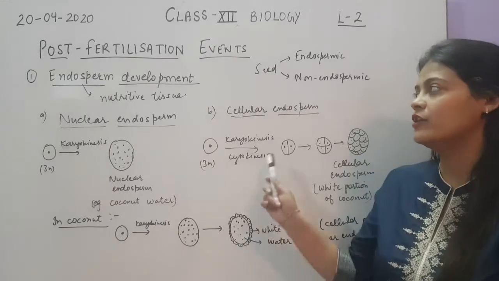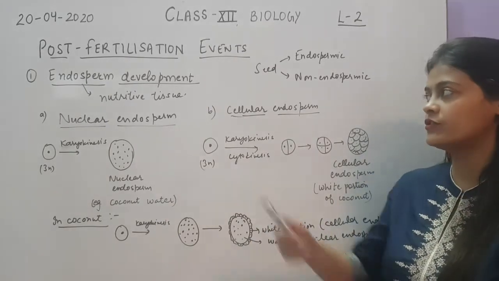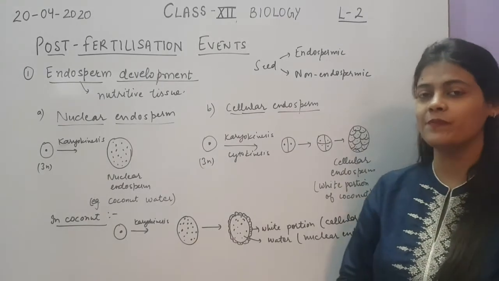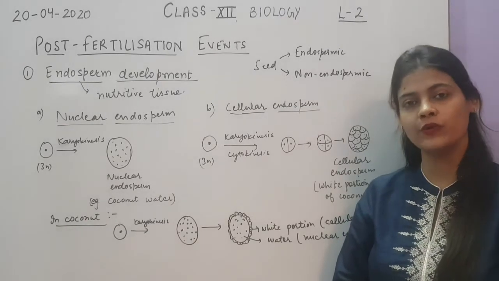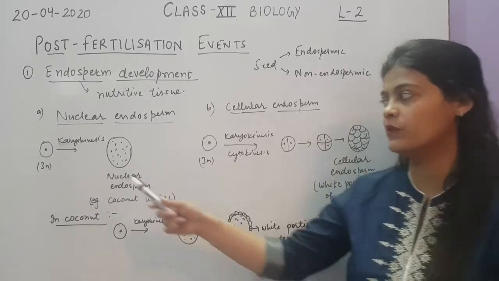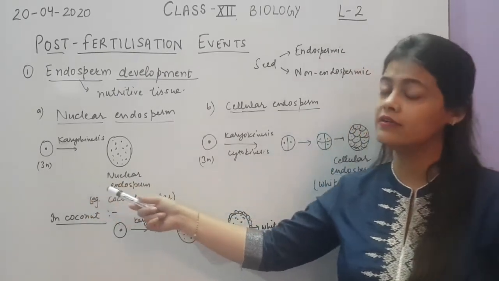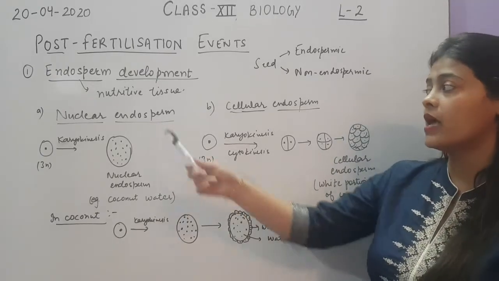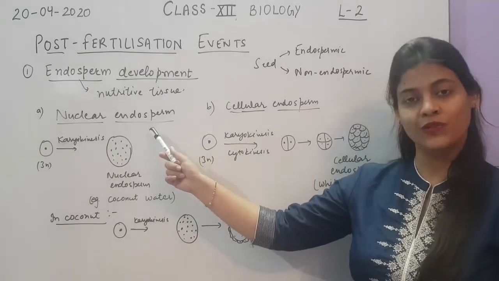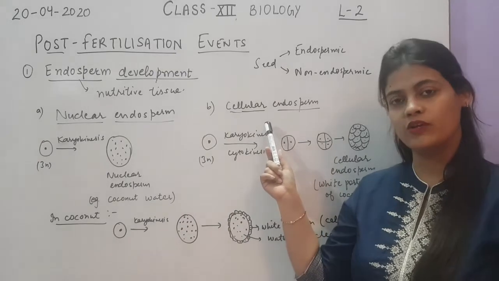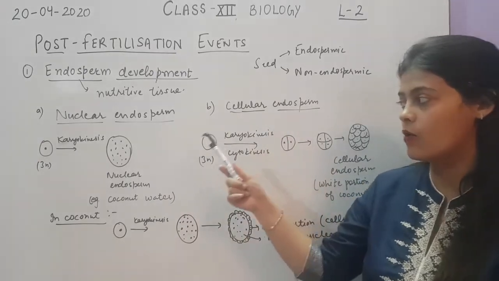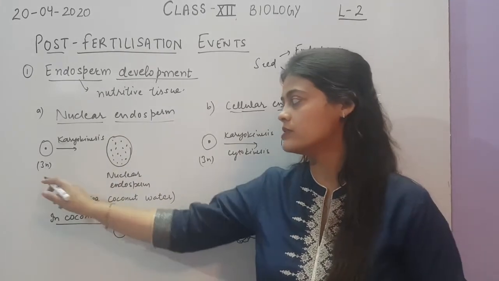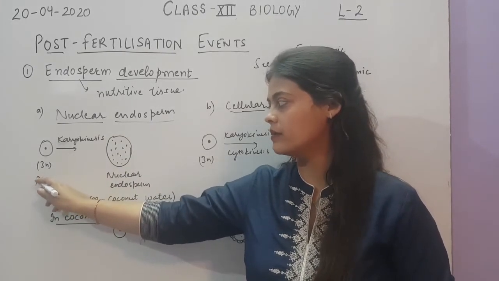Okay, so let's see the endosperm development here. So endosperm, you know that it is a nutritive tissue and it has been developed from the primary endosperm nucleus. So the primary endosperm nucleus is a triploid cell. Let's see how the development of endosperm takes place. It can be either in the form of nuclear endosperm or cellular endosperm. So let's see how. See, this is the primary endosperm nucleus, PEN.